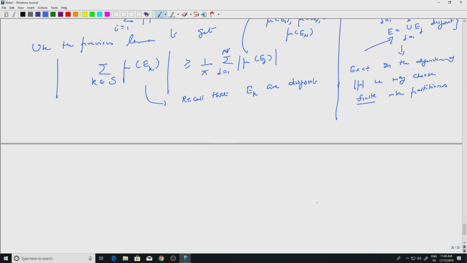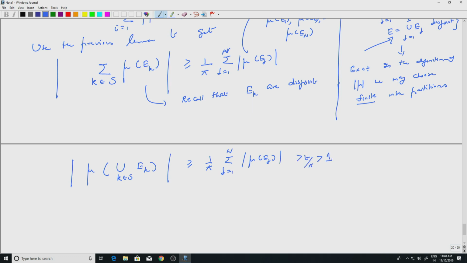So on the left hand side we will have modulus mu of the union over k in S of ek, because they are disjoint, greater than or equal to 1 by pi summation j equal to 1 to n mod mu of ej, which of course is greater than or equal to t by pi, which is greater than 1.